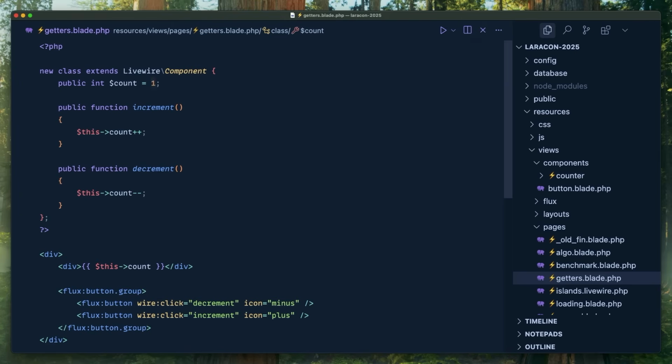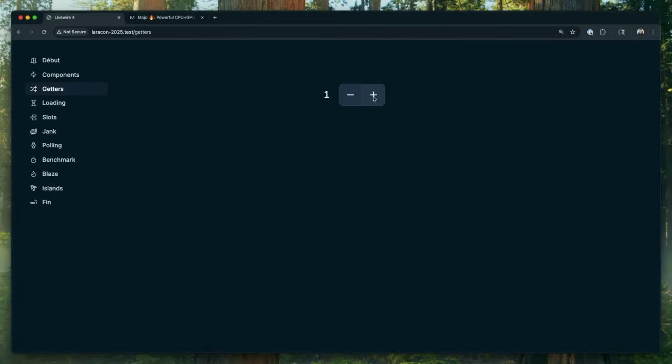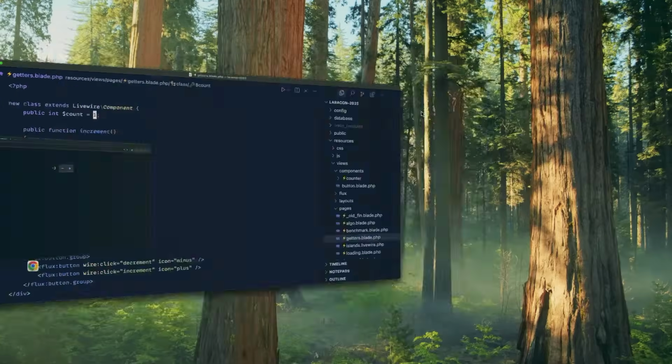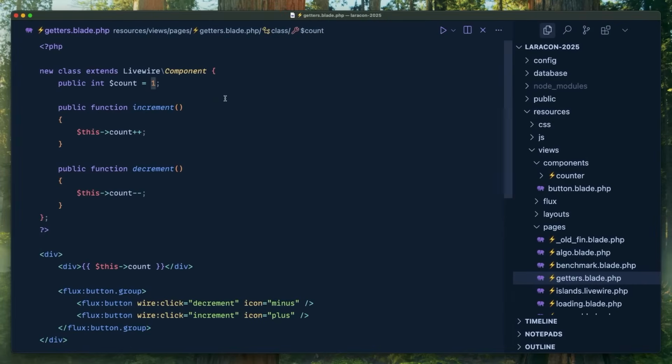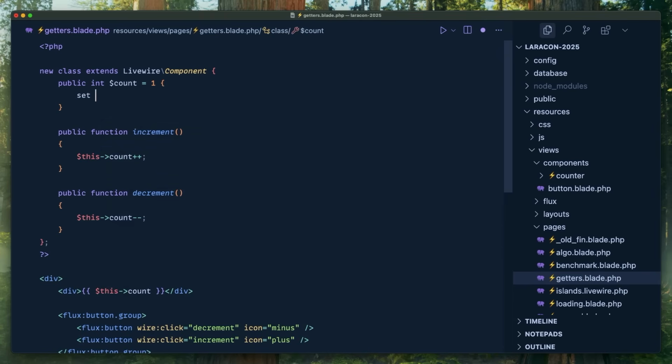I have a counter. It's the same thing, count, right? But here I can go up and down, and that's bad for whatever reason I'll make up. We don't want to go into negative. How would you do this in Livewire? Maybe an updating hook. We have those. You could add an updating hook, watch for that property, intercept it, and do whatever you want. But now we basically don't need updating hooks. Check this out. Set, arrow, max 1 value.